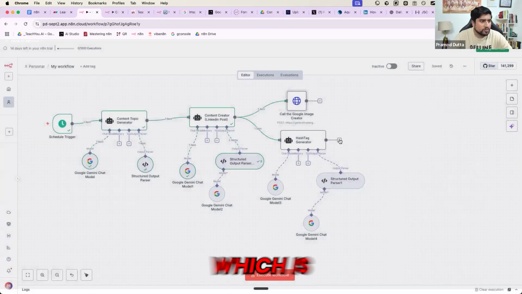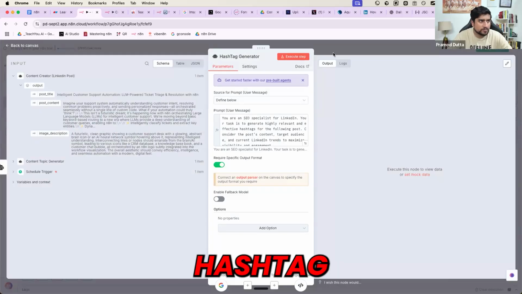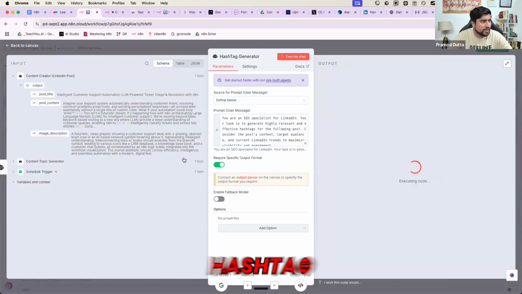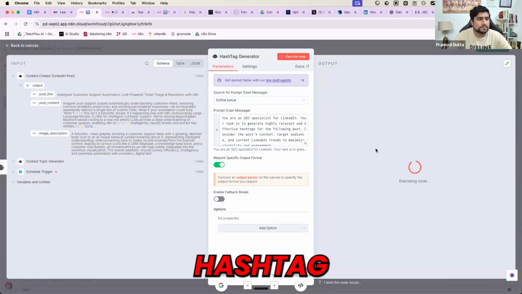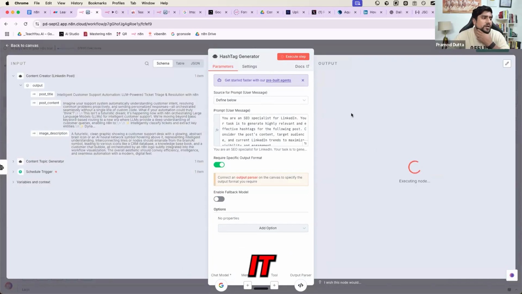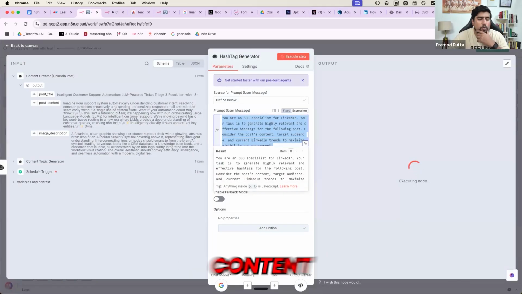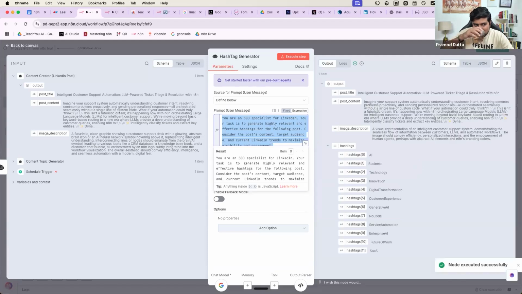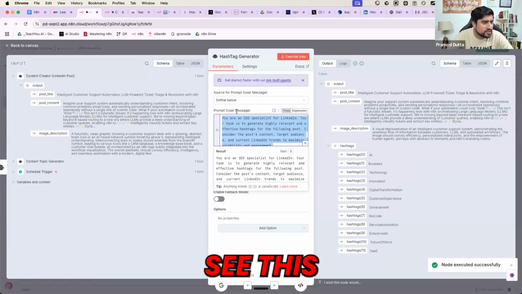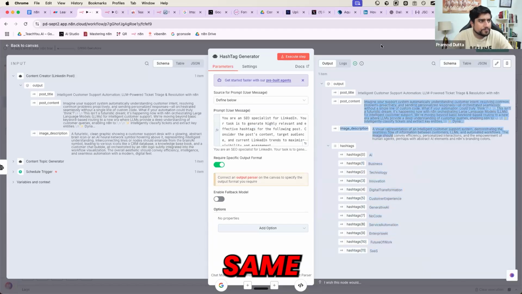This will give you the output, which is your post title and post content and the hashtag. If you execute this, it will give you hashtag also. Based on that, it will give you hashtag. So let me execute this now. You will see a magical thing, everyone. So let's run it, it will now generate your hashtag also based on the content. Okay. As you can see, it has generated these hashtags, right? Rest of the things remain same.